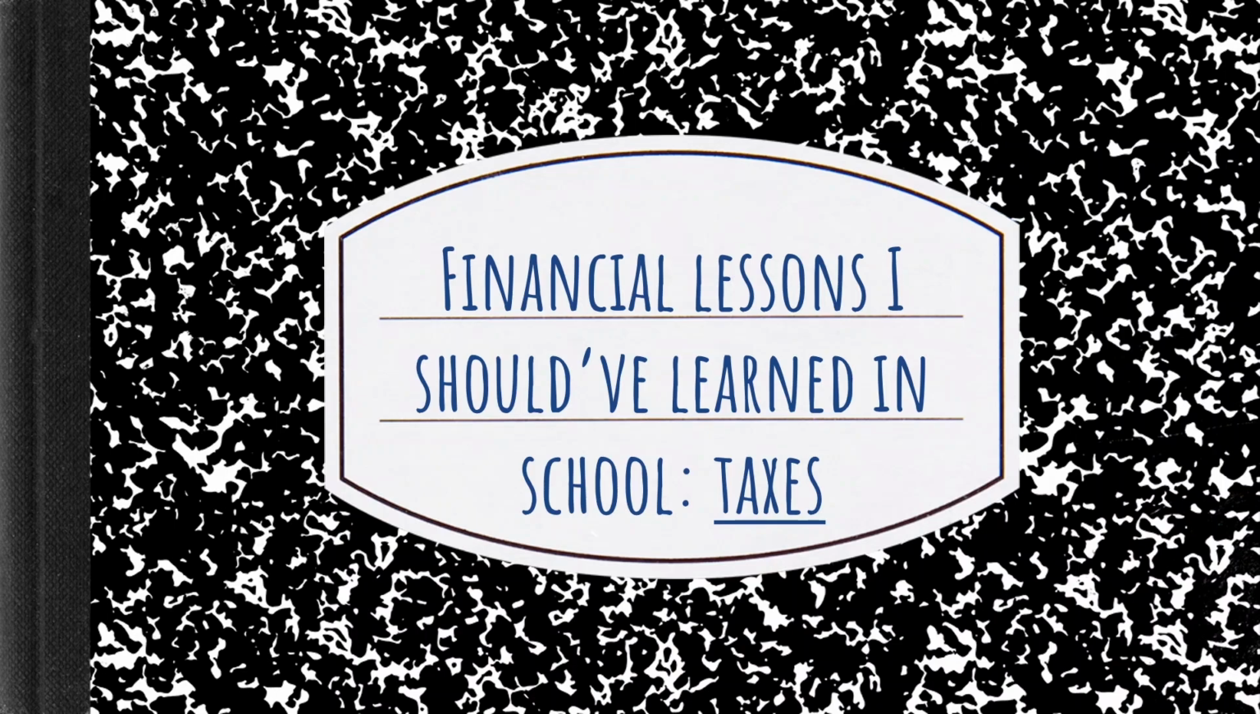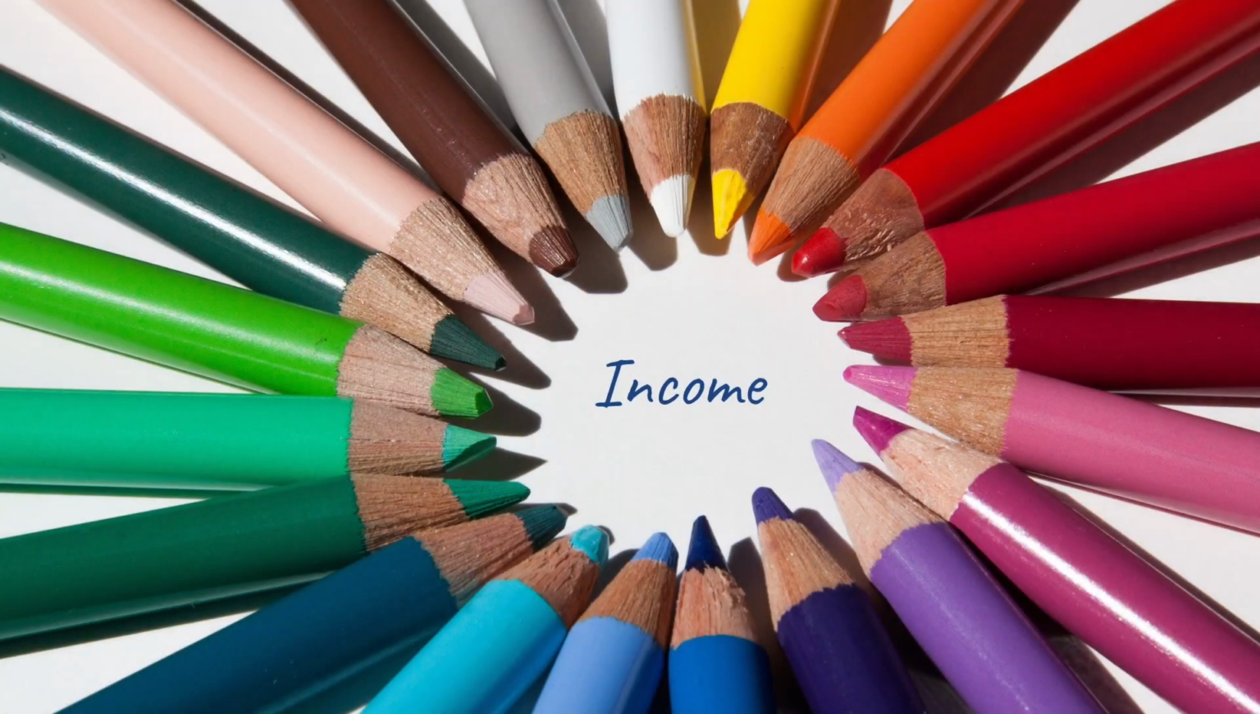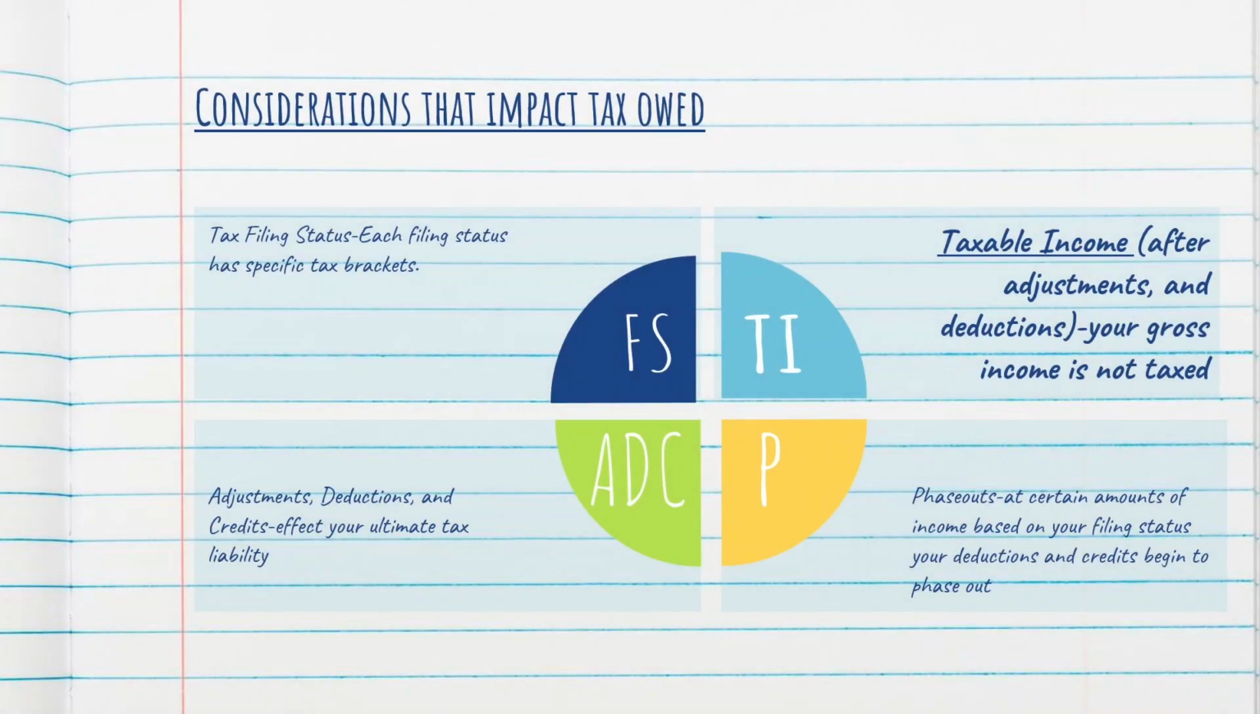Taxes. Welcome to Lesson 2 in our Financial Lessons tax course. In this lesson, we will discuss income. Taxable income is the second consideration that needs to be made when determining tax liability. Taxable income is determined after adjustments and deductions are subtracted from your gross income.